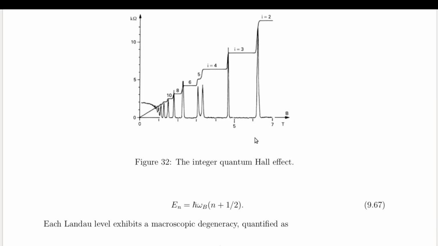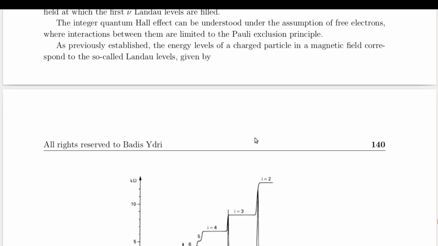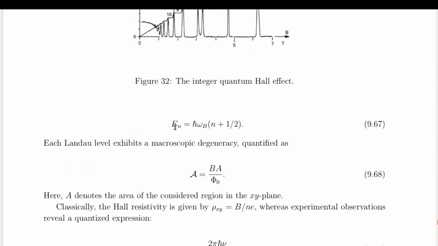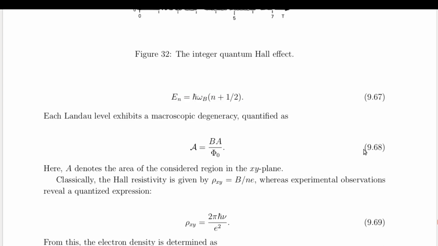Theoretical derivation of the quantization of the Hall resistivity. To understand the integer quantum Hall effect, we turn to the quantum mechanics of a charged particle moving under the influence of a perpendicular strong magnetic field. Indeed, in a strong magnetic field, electrons move in circular orbits, forming discrete energy levels known as Landau levels. The energy of these levels increases linearly with the quantum number, and each level exhibits a macroscopic degeneracy, which depends on the magnetic flux per unit area.